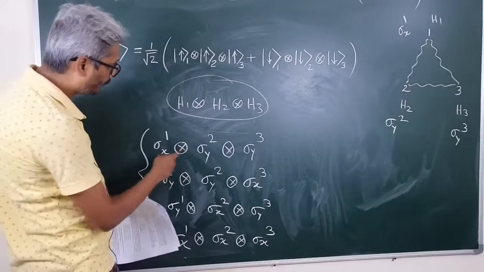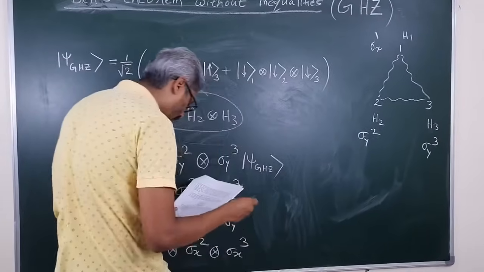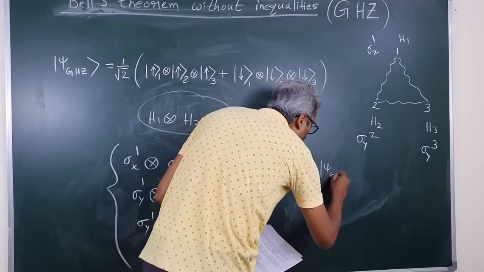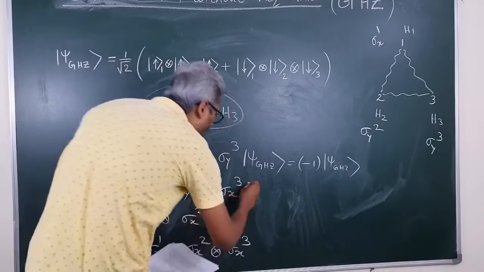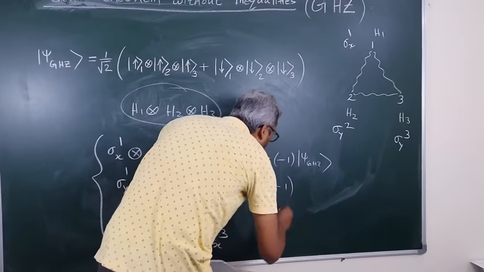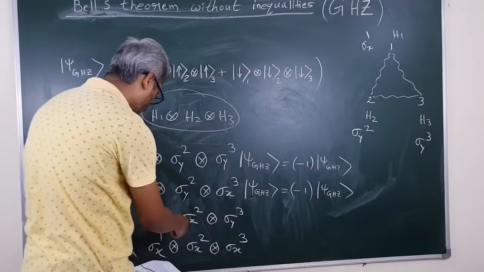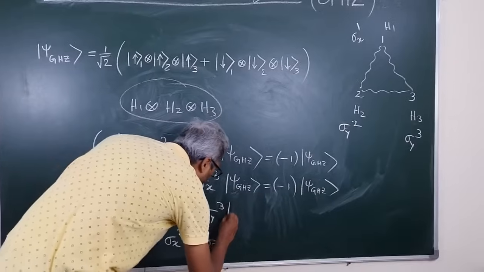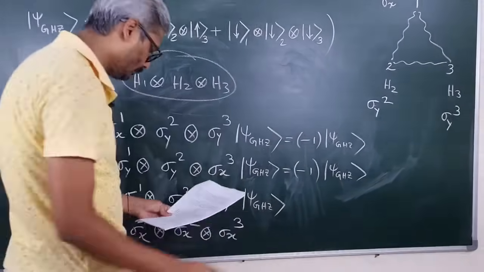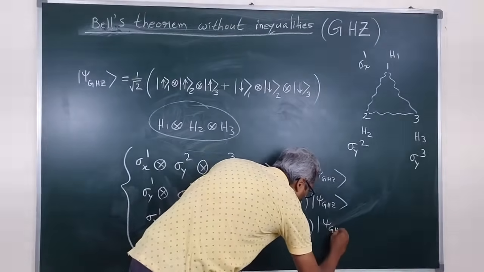So one can easily verify that this particular operator acting on this state psi JZ gives us -1 times the state again, and this operator acting on the JZ state is again -1 times the state, and this third operator acting on the JZ state also gives us the eigenvalue -1 times psi JZ.